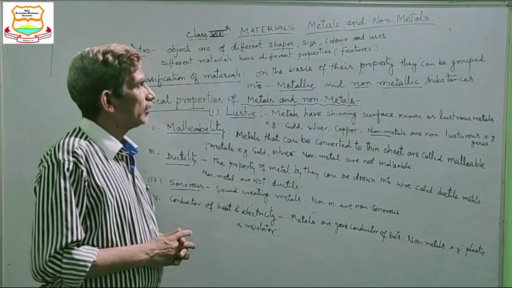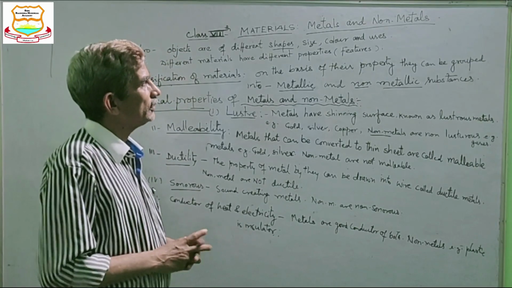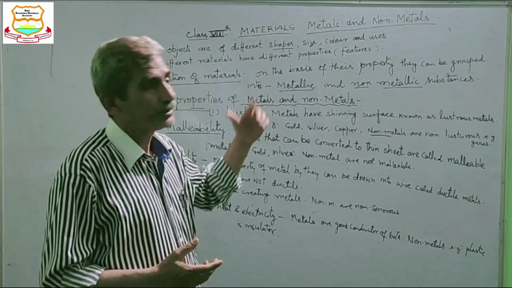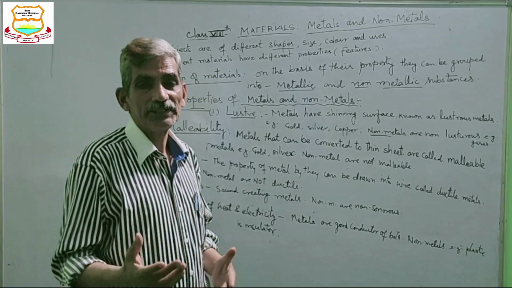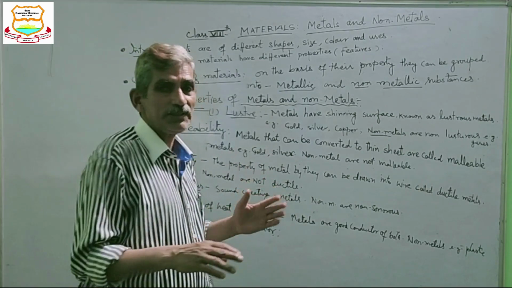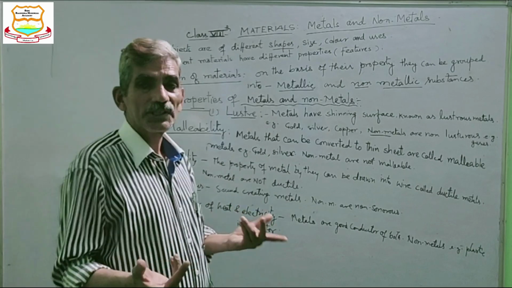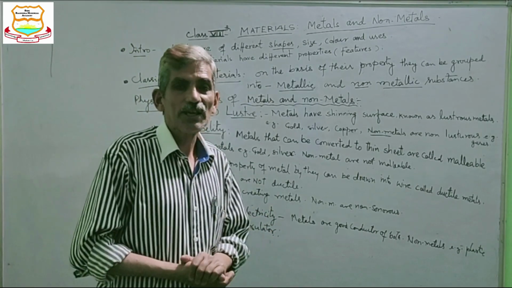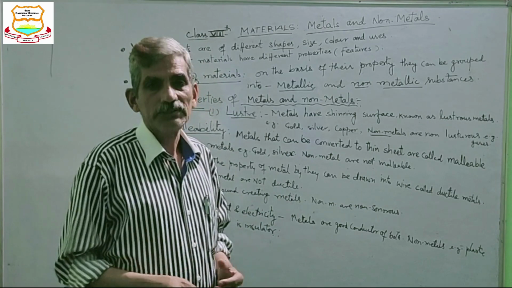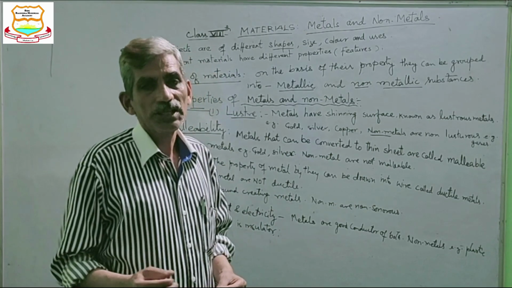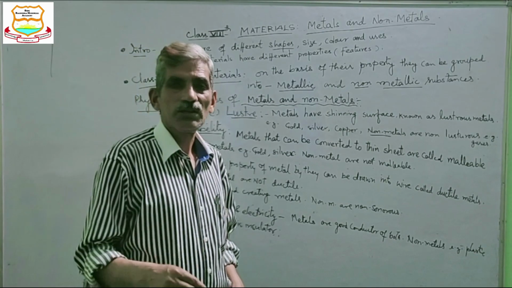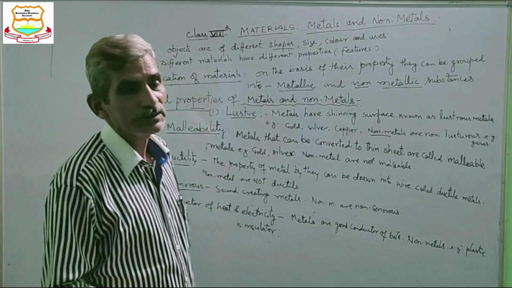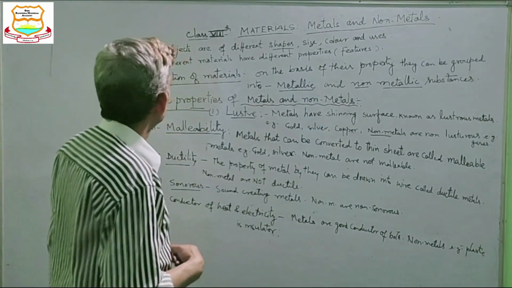Now, on the basis of the properties of these materials, the materials can be divided into metals and non-metals. You know what the properties of these metals are? There are certain physical properties and chemical properties. So first of all, I will tell you about the physical properties of metals and non-metals.